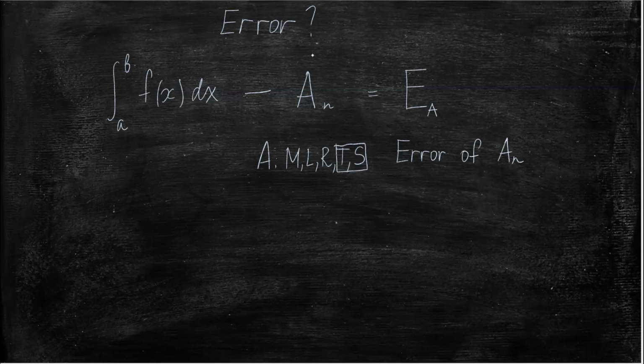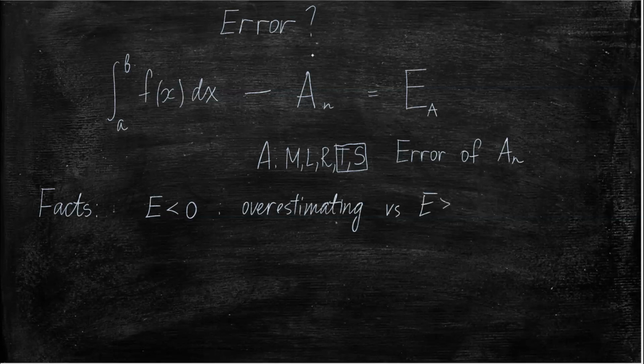And we can make a few observations about the error. First of all, when E is less than 0, that means we overestimated. And when E is greater than 0, we are underestimating.